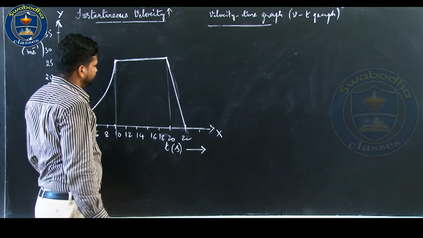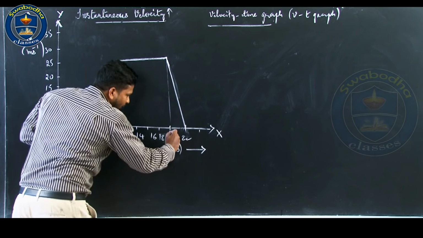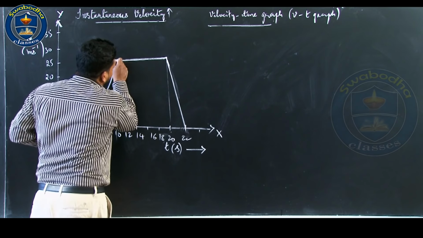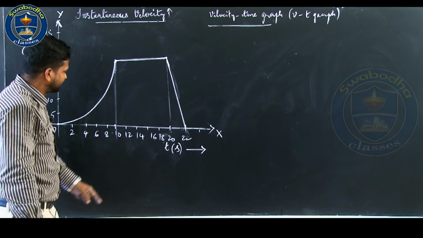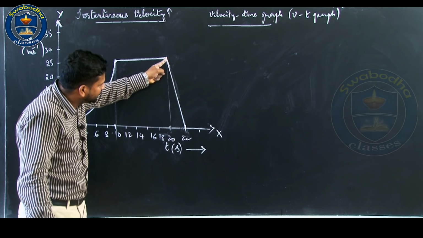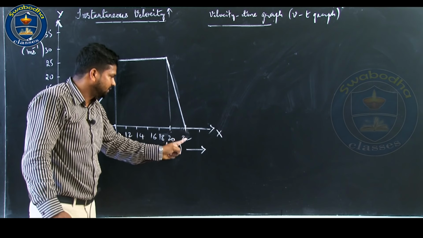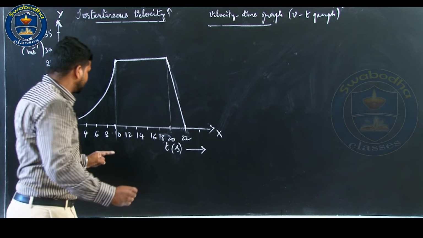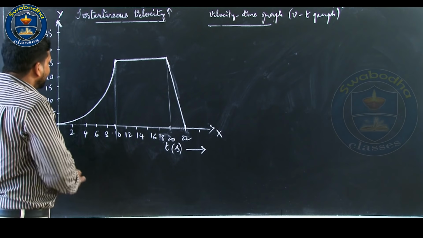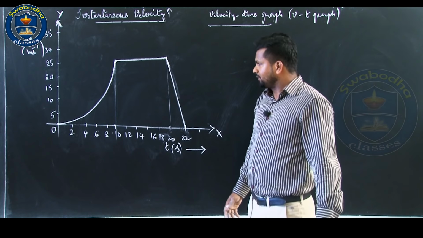This is 22. From 0 to 10, its speed picks up, that is its velocity increases, and from 10 to 20 seconds its velocity is uniform. See, it is a straight line parallel to the time axis, and after 20 seconds brakes are applied, its velocity decreases uniformly, and eventually the car stops. At the end of 22 seconds it stops after traveling a certain distance. So this is the velocity time graph for the total situation.